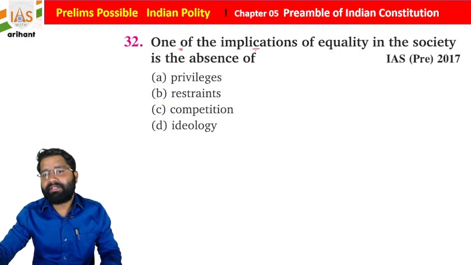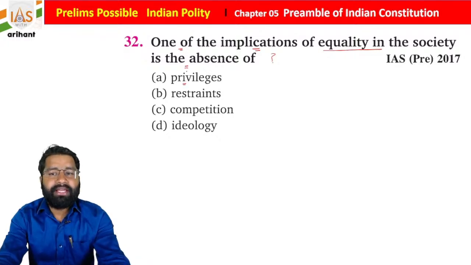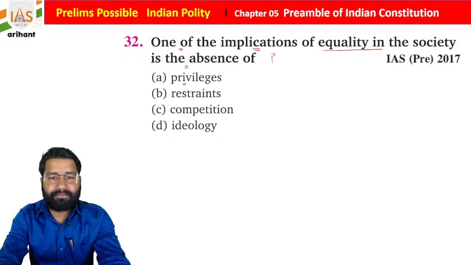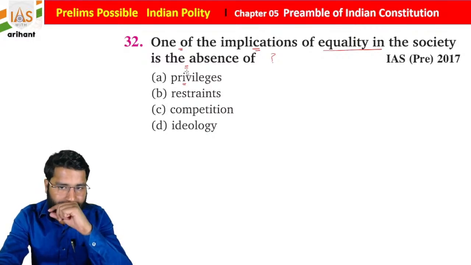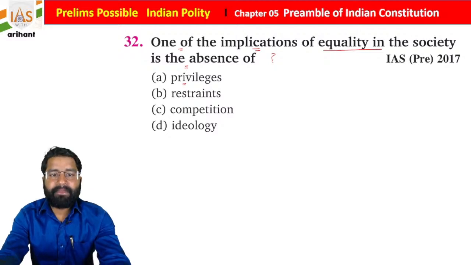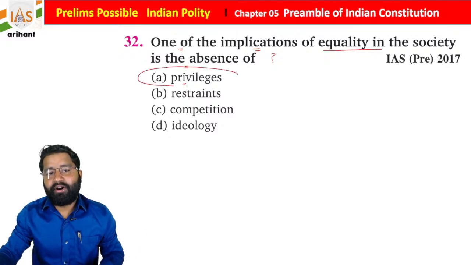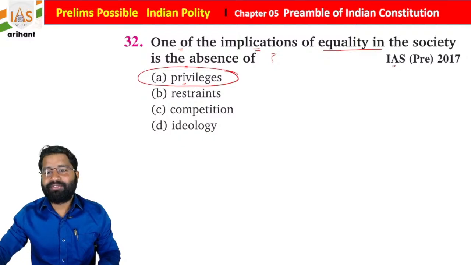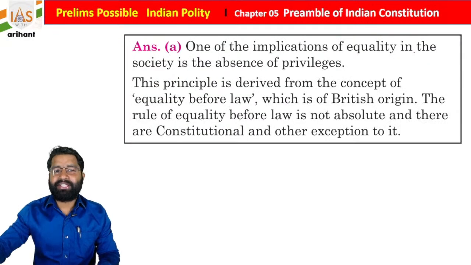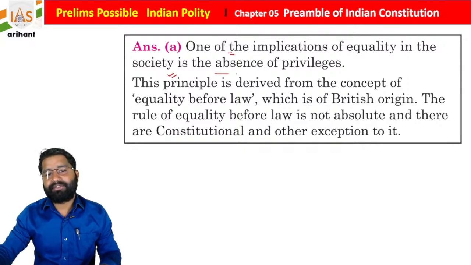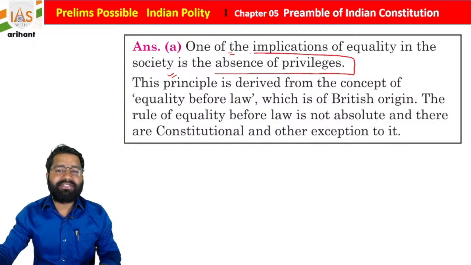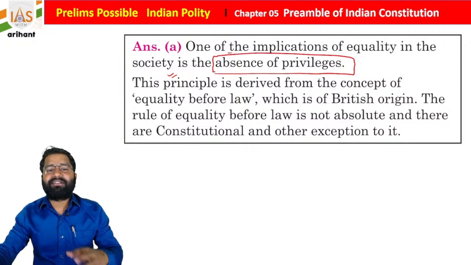One implication of equality in the society is the absence of. Equality in the society is the absence of privileges, restraints, competition and ideology, students. So absence of privileges. This was in UPSC Pre 2017, very unique. So one of the implications of equality in the society is the absence of privileges. There will be some officers who will get the privilege, but not for everyone.